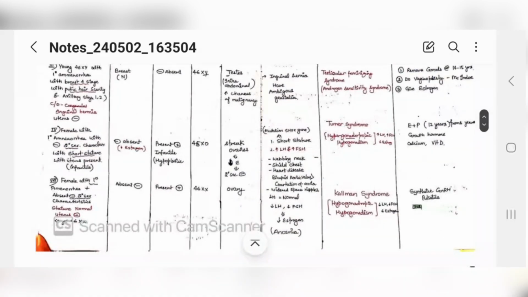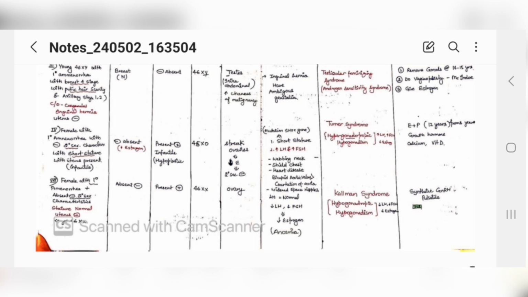Number 4, a female patient again comes to you with amenorrhea. Okay, no bleeding, all right, and also complains of no secondary sexual characteristics, which means hormones are absent, but uterus is present. Okay, all right. So what will happen? Her secondary sexual characteristics are not there, so no hormone.